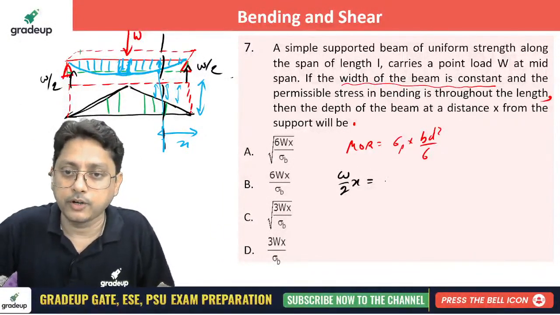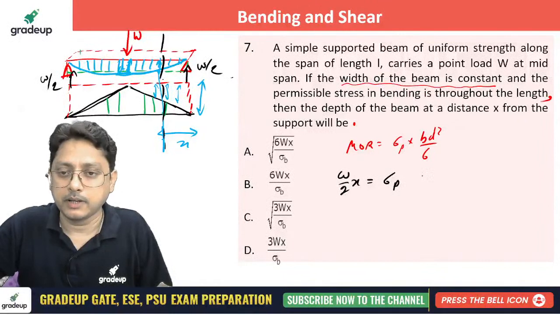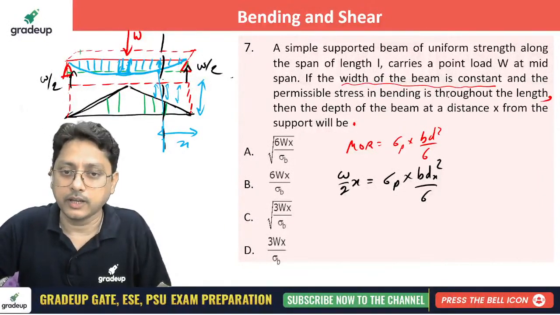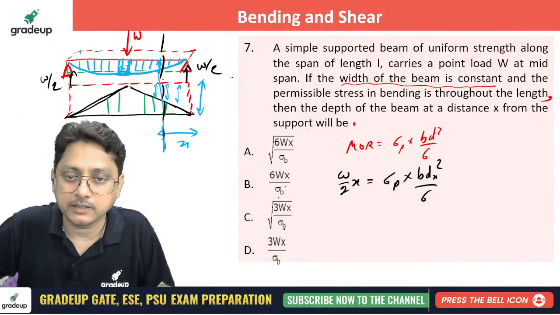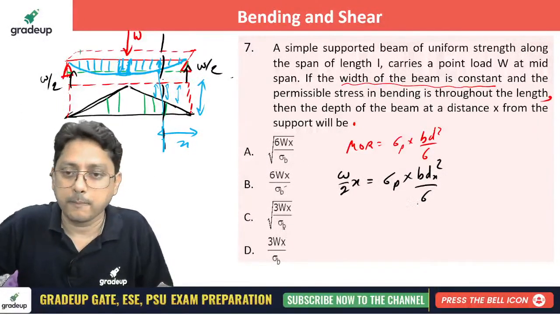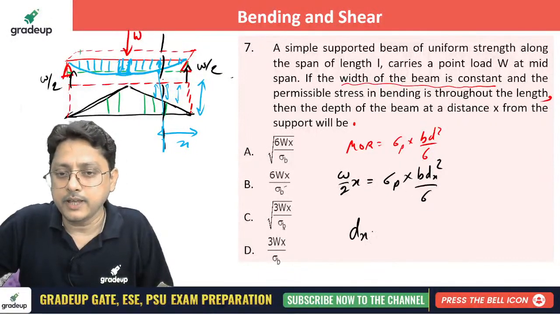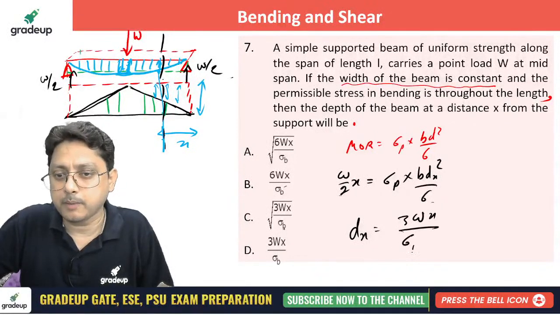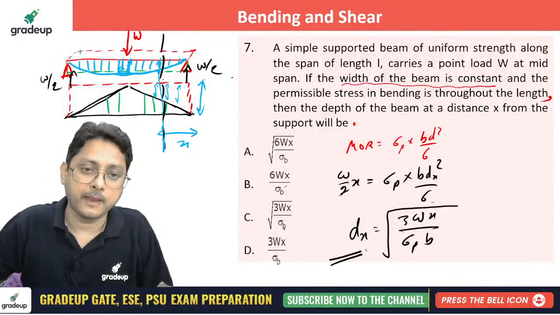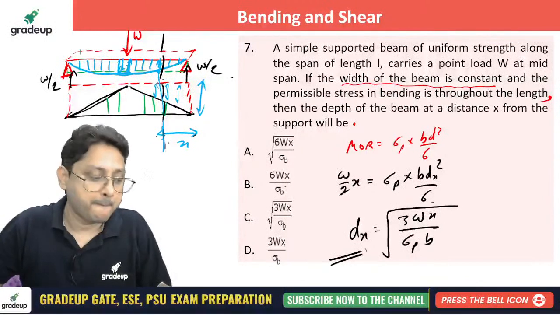Now the moment of resistance, as you already know, is sigma permissible in bending multiplied by B D square by 6. That D I don't know at all. B you consider as unit width, because it is not given here. If it is given, then use it; if not, consider it as unit, no problem, right? Then he's asking about depth. So dx will become 3Wx divided by sigma permissible into B, under root. That is the depth of the beam you will get at section x, at distance x.